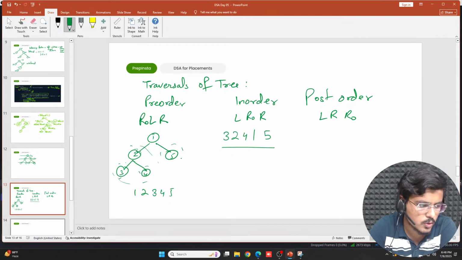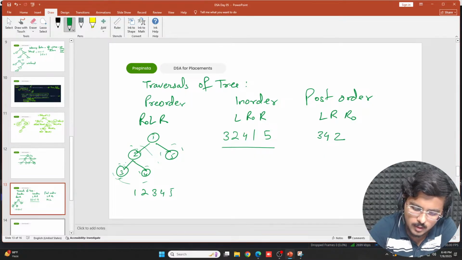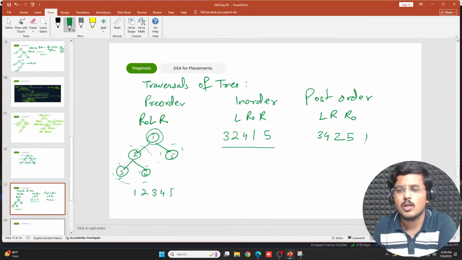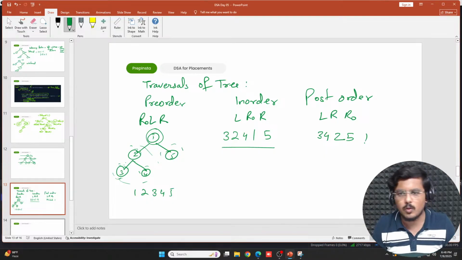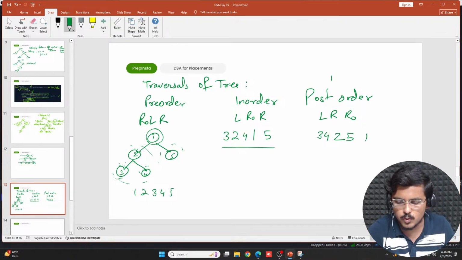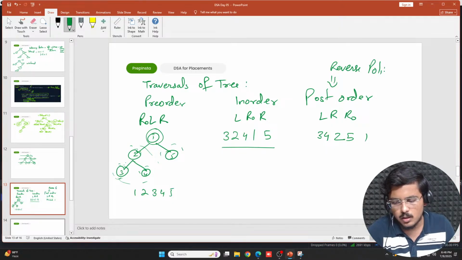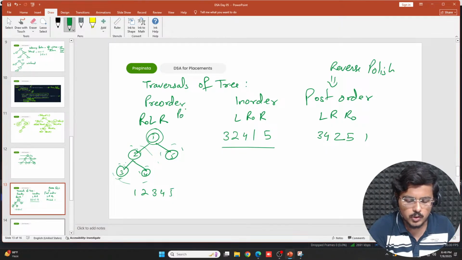When I do the post order traversal, it is root in the last, left first, then right. So in the left also the leftmost portion is 3, then the right 4, then the root 2, then the right portion, which is 5, and then the root 1. Fine. So these are the 3 particular traversals. This post order is also called reverse polish notation. This pre-order is also called polish notation.